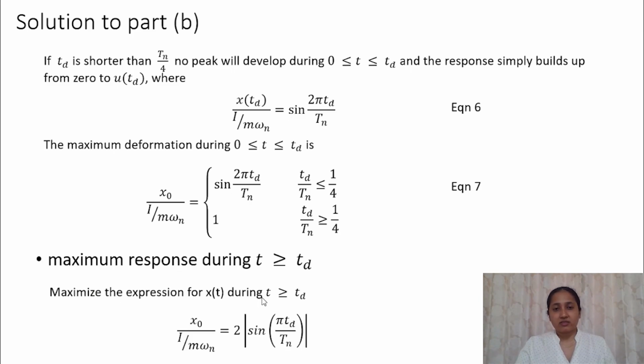If we maximize the expression, we find the maxima at x0 by I by m omega n equal to 2 times modulus of sine pi Td by Tn. So xt when t is greater than Td has a maximum value of I by m omega n multiplied by this. That is the maximum value when t is more than Td.